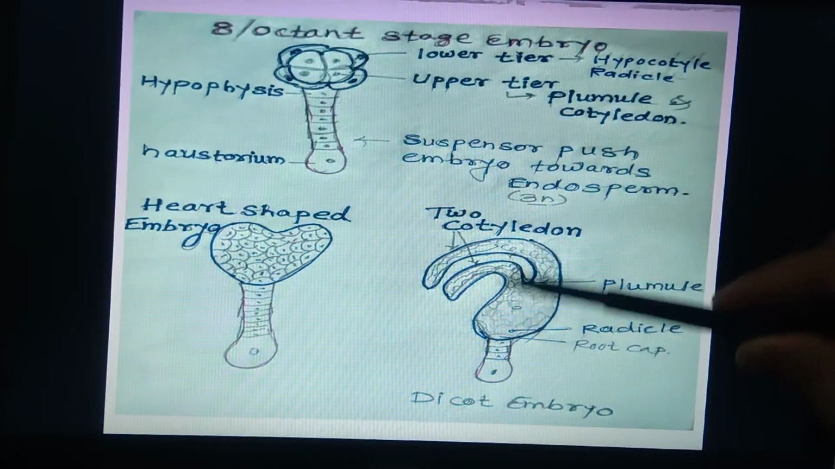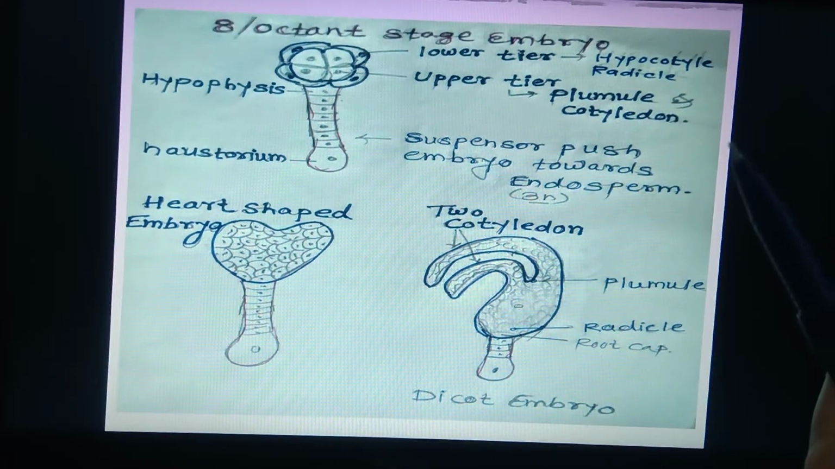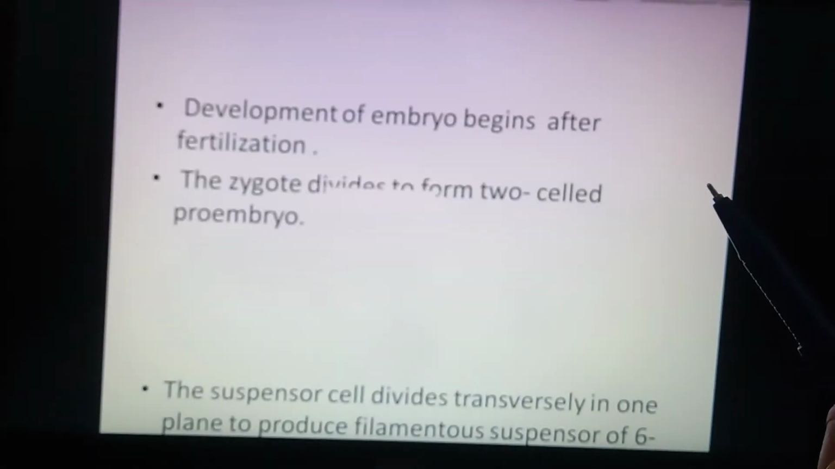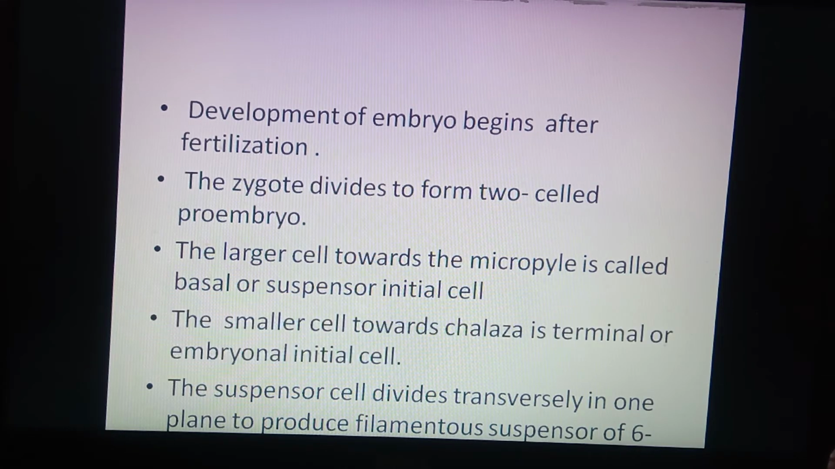This is the development of the dicot embryo. Now, all those things are summarized over here. Development of the embryo begins after fertilization. The zygote divides to form 2 cells, the proembryo. The larger cell towards the micropyle is called the basal or suspensor cell, and the smaller cell towards the chalaza is called the embryonal cell.